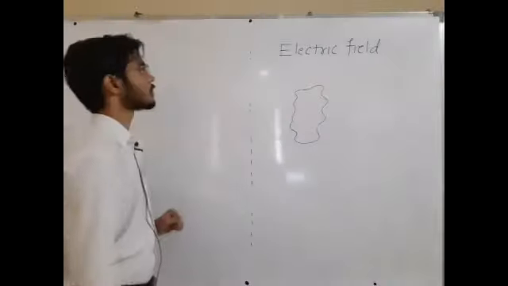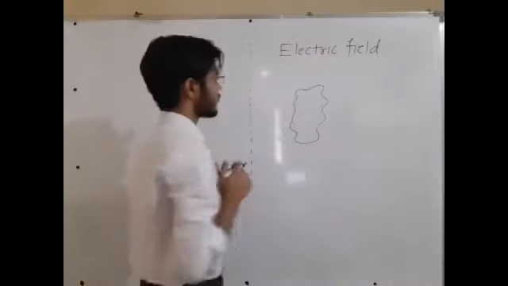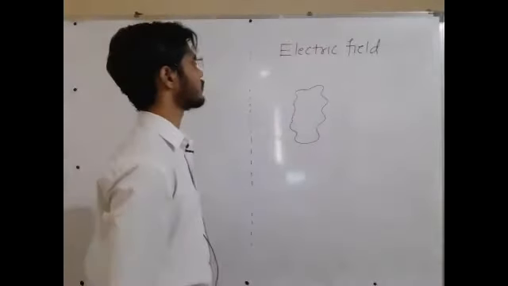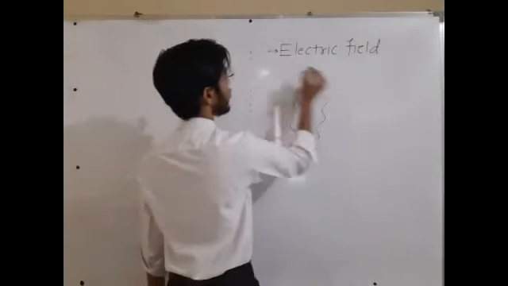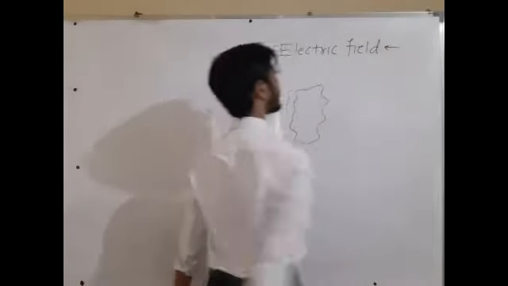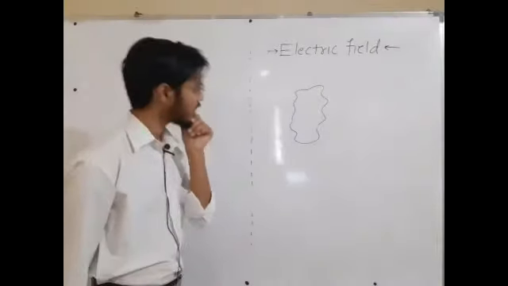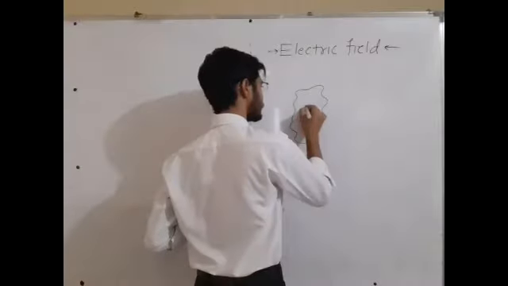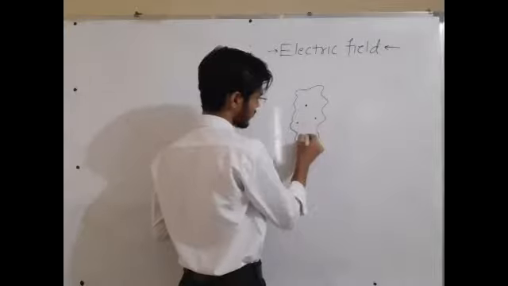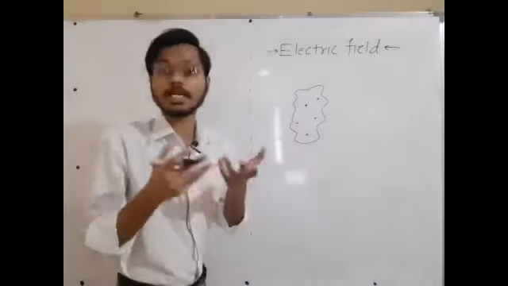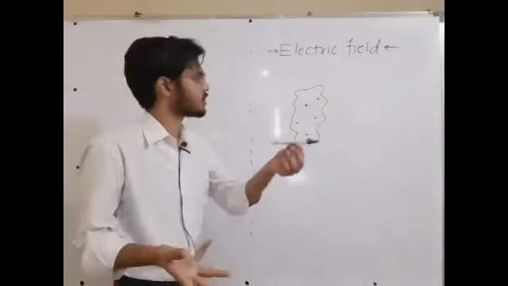Fine, everyone concentrate. What is electric field? Electric field is something which is present around a charged system. Let us say that we right now agree on this statement that there is something around a charge system. Now what is a charge system? A charge system may be a single point charge, maybe a collection of point charges, or maybe a charged body. Let's say this is a marker and this marker has been given some charge, so it is a charged body.